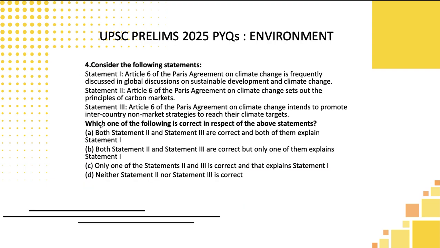Let's move to the fourth one. So Article 6 of the Paris Agreement on climatic change is frequently discussed. One thing, students, in all the statements they have used Article 6 of Paris Agreement, and that deals with climatic change only. So the thing is, all of them could be correct. Article 6 might deal with climatic change if you are not aware. In none of the options have they given that all the statements are wrong. So Article 6 of Paris Agreement could deal with climatic change only. That is frequently discussed in global discussions on sustainable development and climatic change. Article itself is on climatic change, so there is a high possibility it will deal with sustainable development and climatic change.